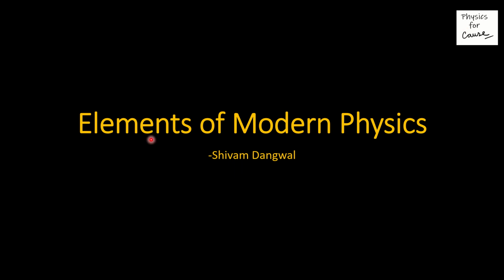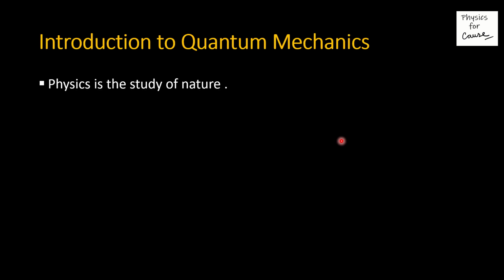In this particular presentation, I am going to explain the elements of modern physics. You will learn the reasons why classical physics failed and a new branch of physics called quantum mechanics got involved. How quantum mechanics evolved, you will understand in this presentation. So let's begin with the introduction to quantum mechanics.